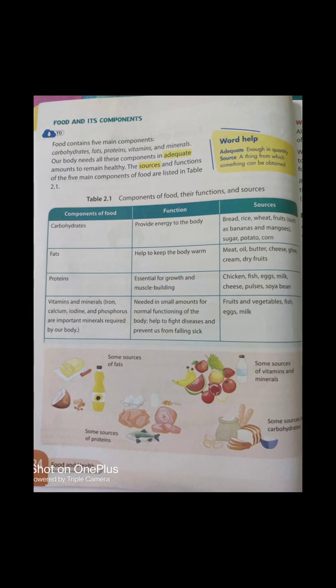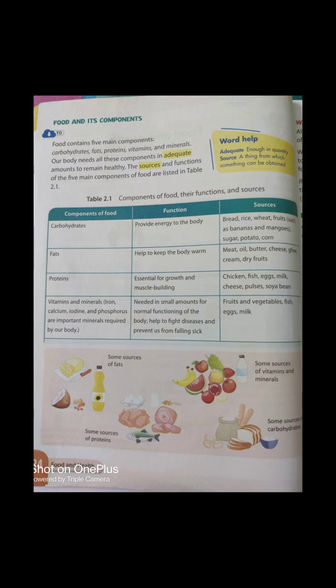Carbohydrate. From which food do we get carbohydrate? Bread, rice, wheat, fruits such as mangoes, sugar, potato, corn, etc. What is the function of carbohydrate? It provides energy to our body. Now fats. We can get fat from meat, oil, butter, cheese, ghee, cream and dry fruits. Dry fruits like almond, cashew, etc. How do fats help us? Their function is to keep our body warm.